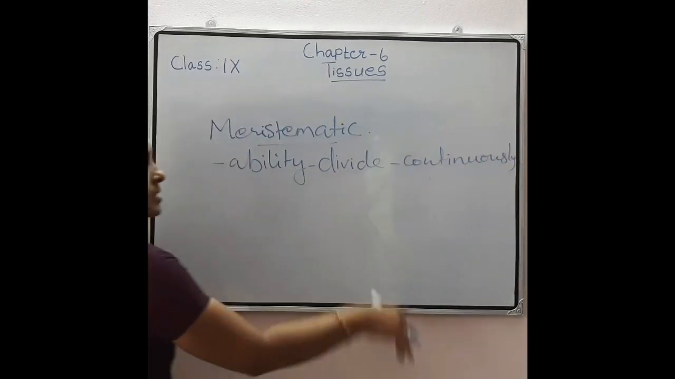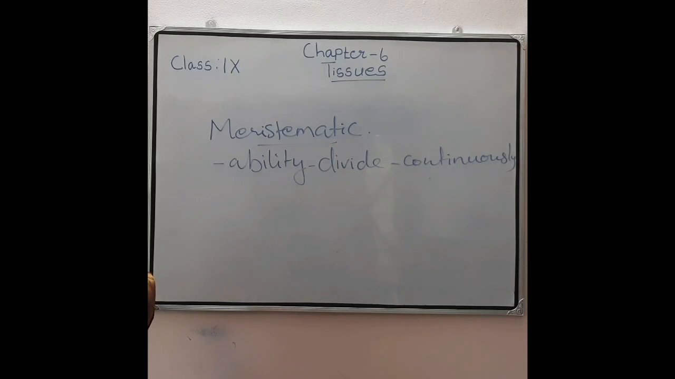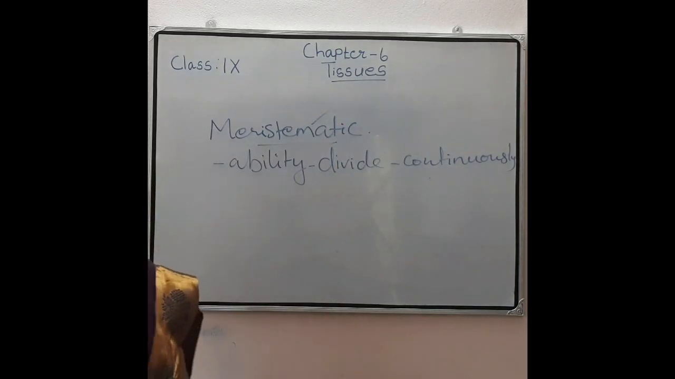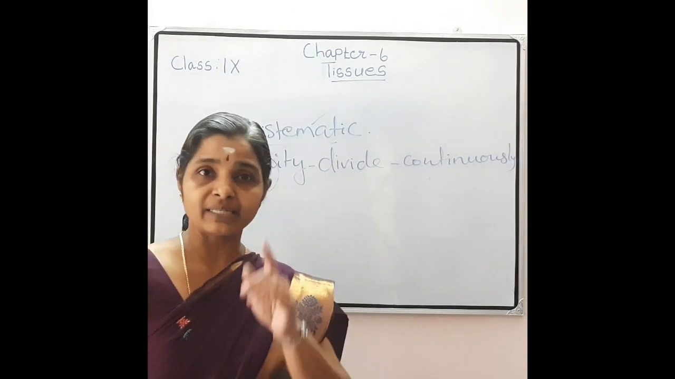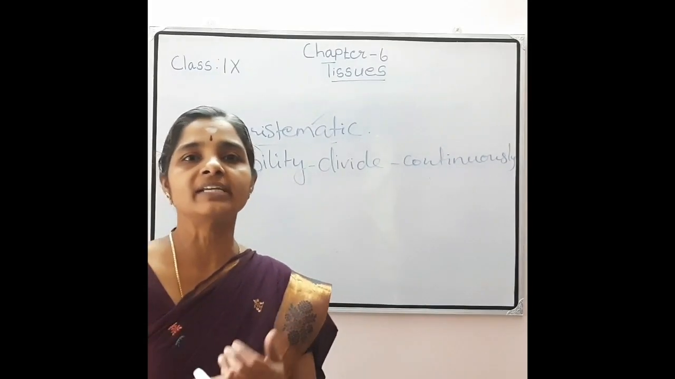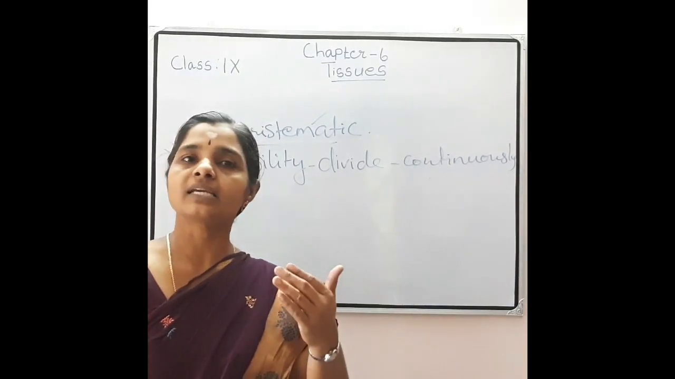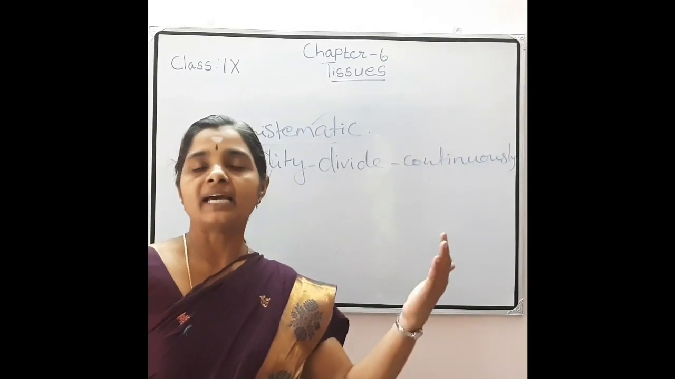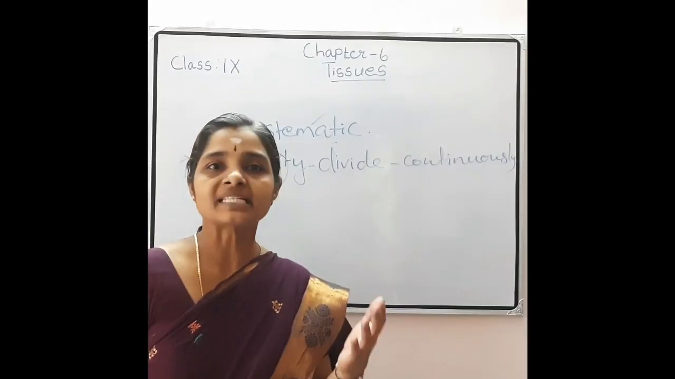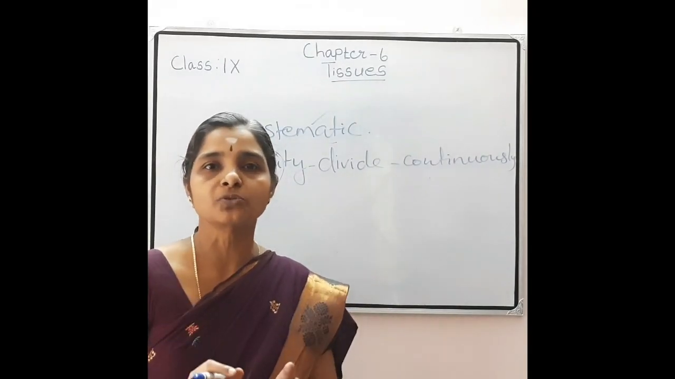So such cells are called meristematic cells, and these cells together form meristematic tissue. Once again, in plant cells, some cells have the ability to divide continuously, but some cells cannot. Those dividing cells are called what? Meristematic cells. Meristematic cells group together to form meristematic tissue.